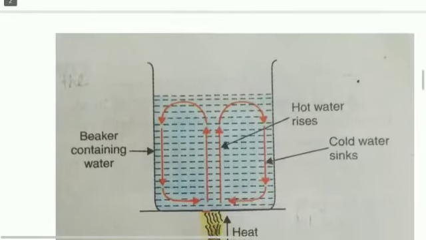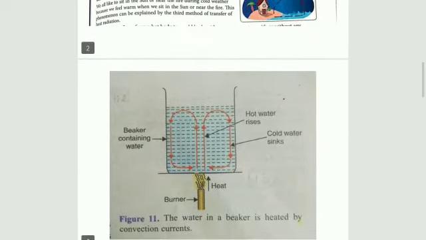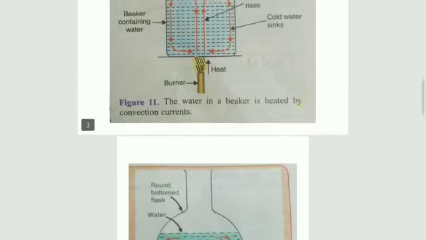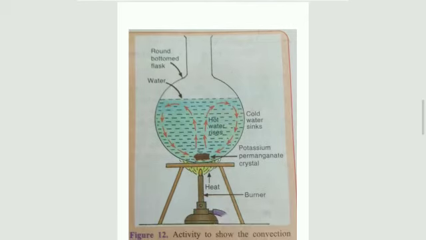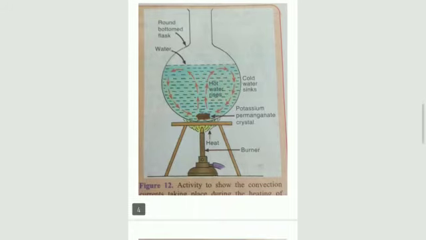Look at some pictures. This is convection. The water in a beaker is heated. You can see the convection current. It goes up and again comes down and sinks. In the next picture, it is the same thing: activity to show convection in a flask.